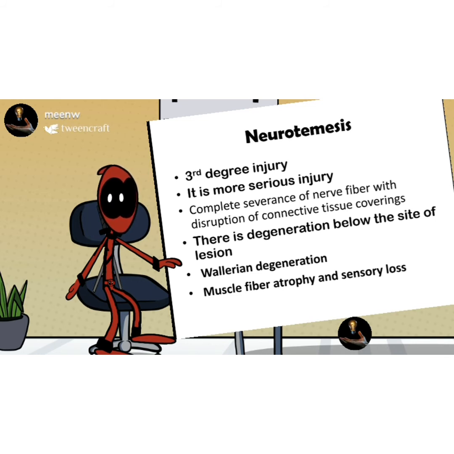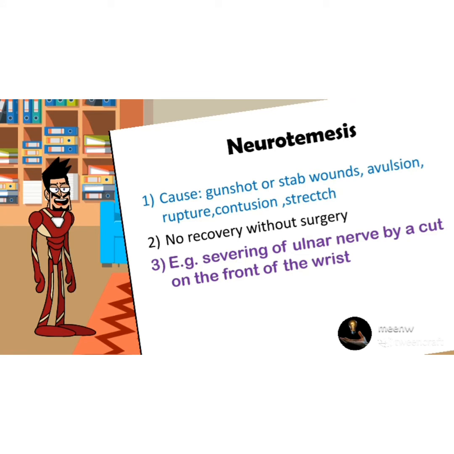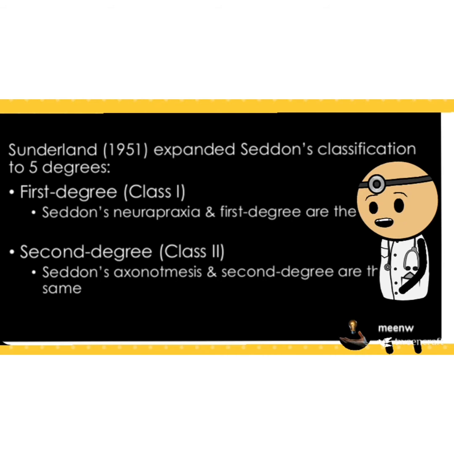Wallerian degeneration is observed in neurotmesis. The degeneration occurs below the site of lesion. In it, muscular atrophy is observed along with the sensory loss. Causes of neurotmesis are basically gunshot, stab wounds, avulsion, rupture, contusions, and stretch. No recovery occurs in neurotmesis without surgery. An example of neurotmesis is basically the severing of the ulnar nerve by the cord on the front of the wrist. Now coming to another type of classification, that is the Sunderland classification.